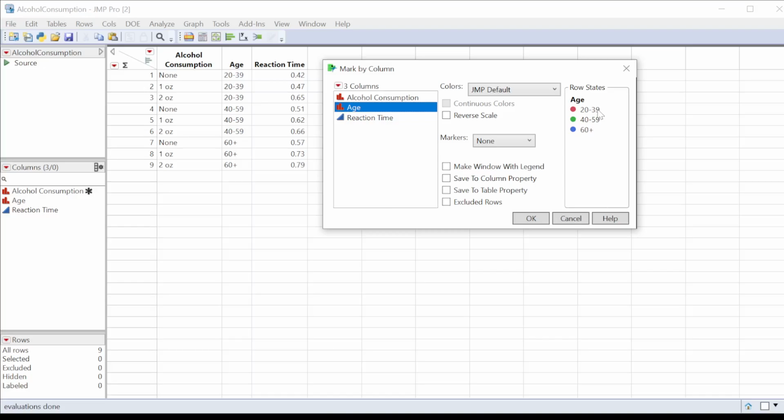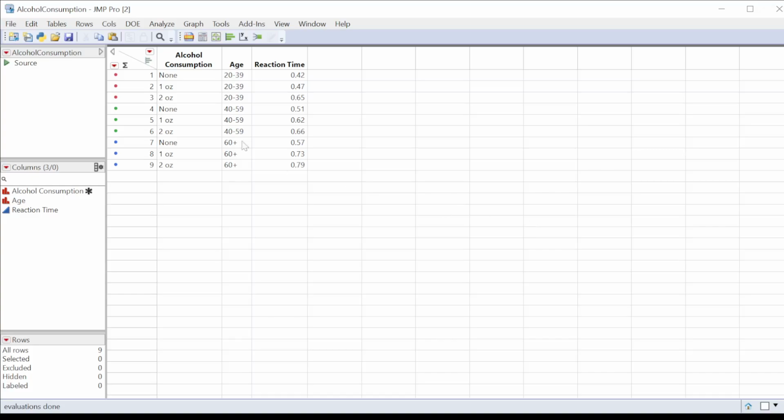Now the red circles on my plots will be the young people, the green will be the middle-aged people, and the blue will be the older people. So let's say OK. That is going to mark each of these rows. You can see these first three are red because these are my young people. Next three are green because those are my middle-aged. The last are blue because those are my old.